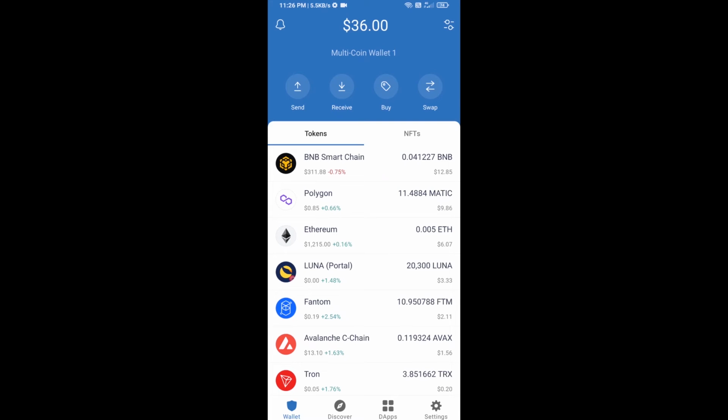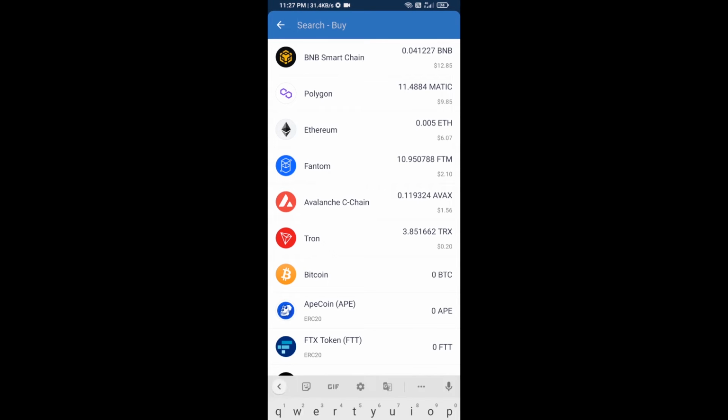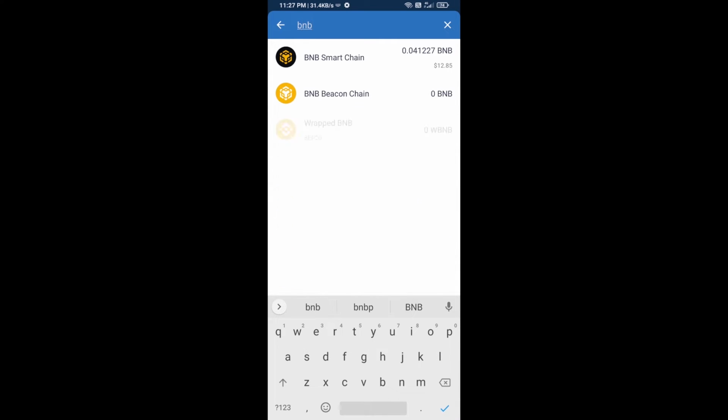Hello guys, today I am going to tell you how to buy SINSO token on Trust Wallet using PancakeSwap exchange. Firstly, you will buy BNB Smart Chain. Click on the buy button and here you will search BNB. Then open BNB Smart Chain.